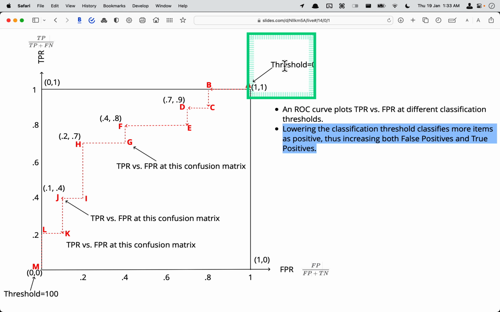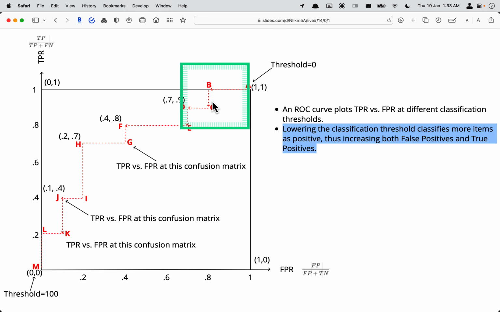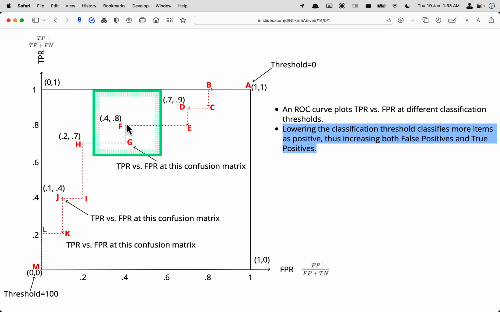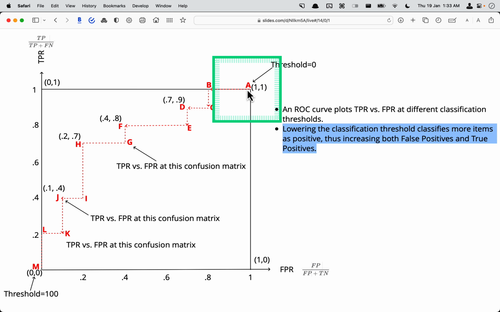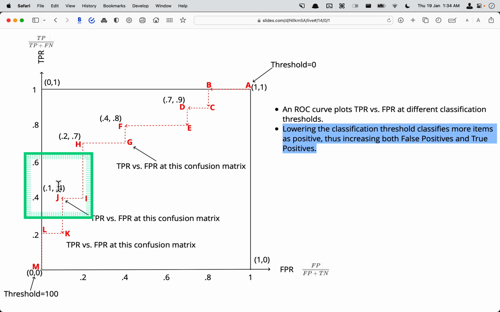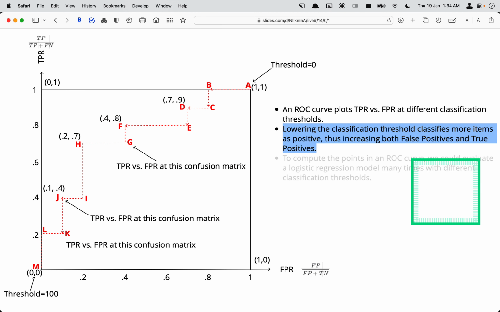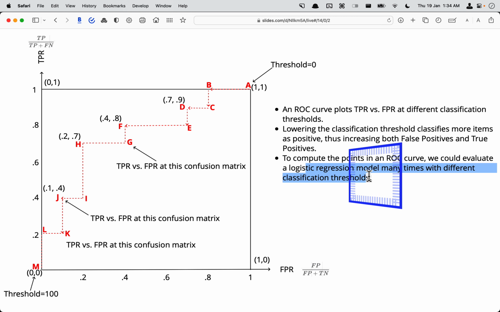At the lowest point, all points will be regarded as positive, regardless of whether they are true positives or false positives. Everything is made positive. But as we increase the threshold, this number will go down. To compute the points in an ROC curve, we would evaluate a logistic regression model many times with different classification thresholds. I will show you this.